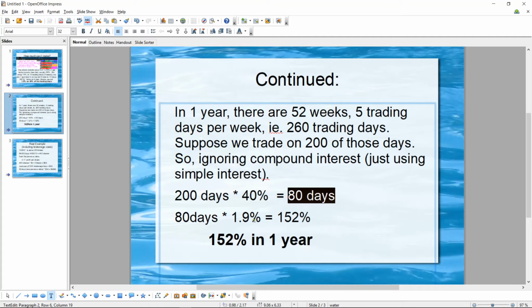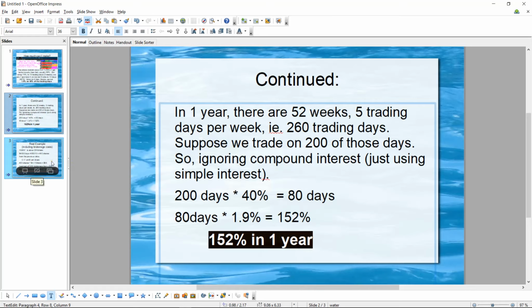Now, of those 80 days, we make 1.9% interest. This equates to about 152% interest in a year. So that's over doubling your money. It's double and a half your money. It's like super good, super good.